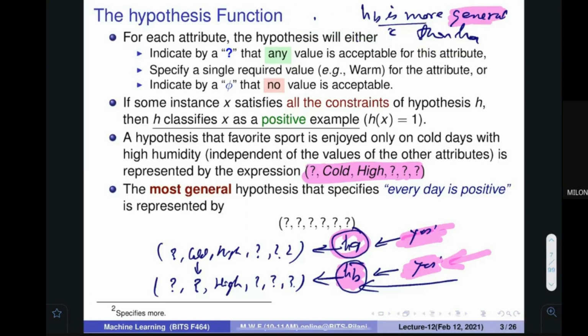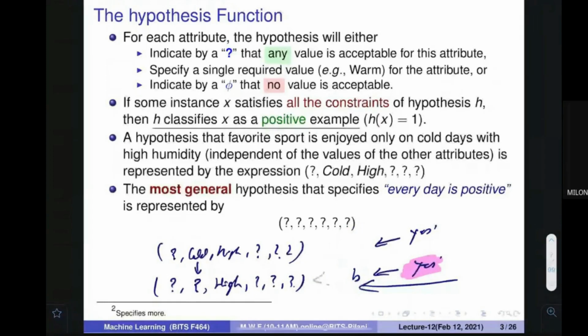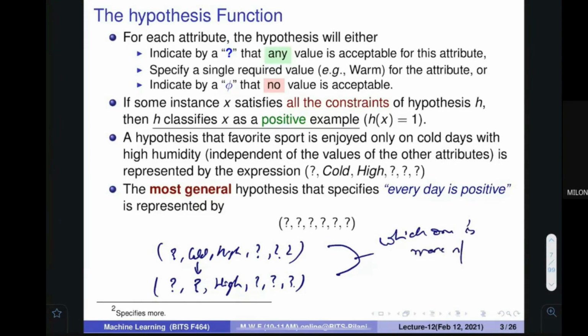So specific and general, these are the two things that we are going to exploit at a later point of time also. If I give you these two hypotheses and ask which one is more specific, you see which one is specifying more values. You can say that this one is specifying two values and here only one value is specified. So who is more specific? This one.